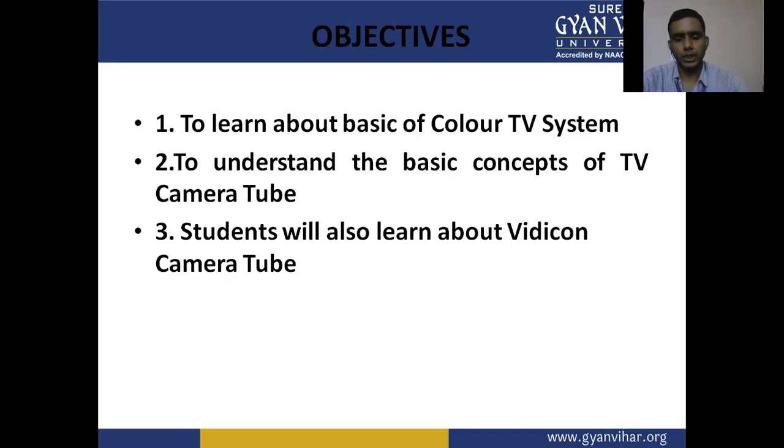After learning the color TV system, the student will be able to understand the concept of the camera tubes. They will also learn what the use of the camera tube is in the TV system, and how the TV system converts the image into an electrical signal through the camera. The student will also learn about the Vidicon camera tube. This is a special type of camera tube which is used in the TV system.